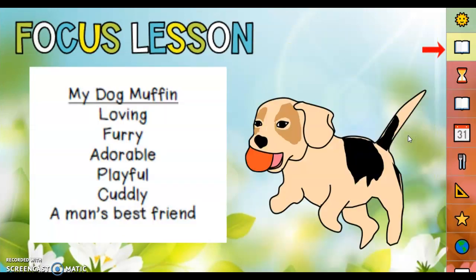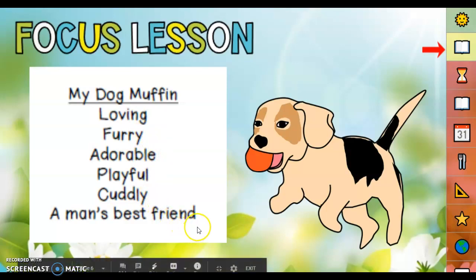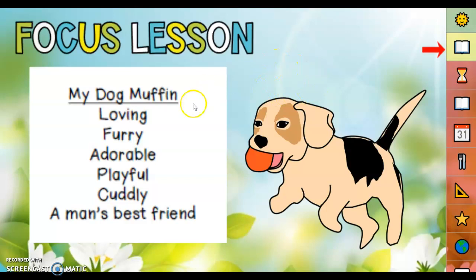This poem is about my dog Muffin. You see Muffin. Here are some words that describe Muffin. Loving, furry, adorable, playful, cuddly, a man's best friend. So this poet thought about their dog and words to describe the dog and turned it into a poem.